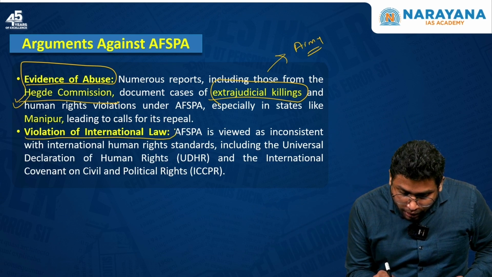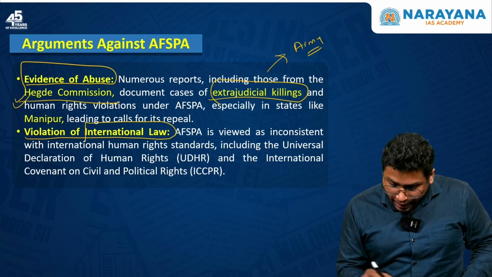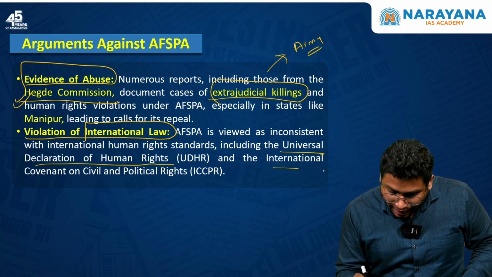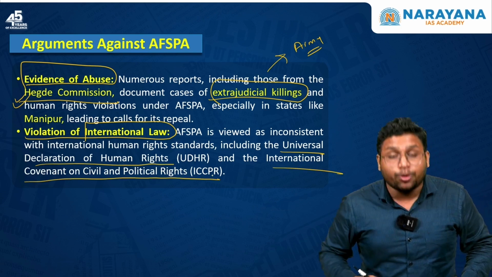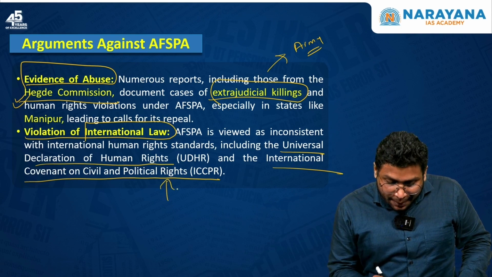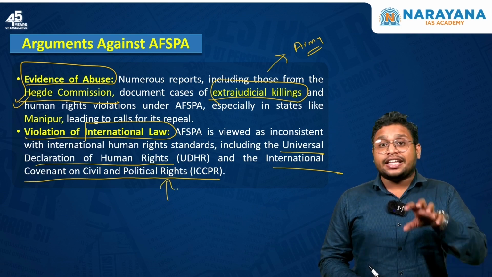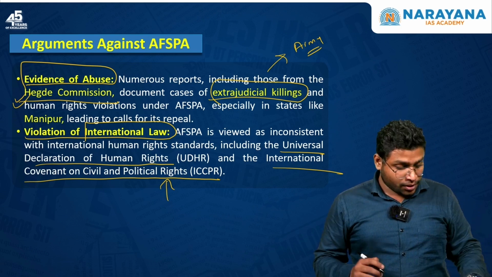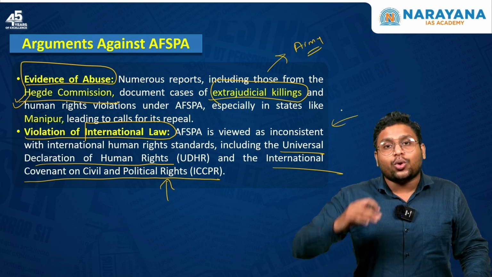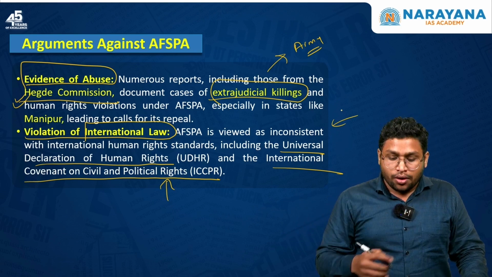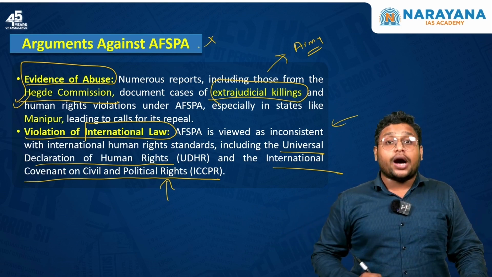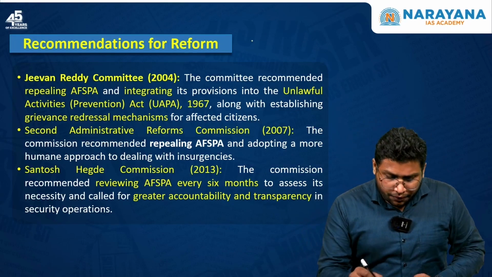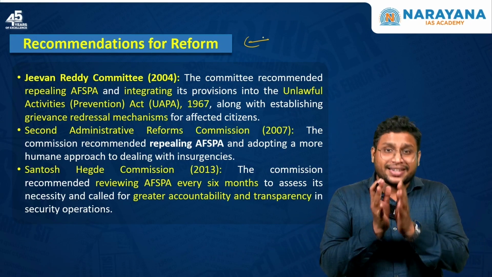And what about international law? Now if you look at United Nations Universal Declaration of Human Rights or International Covenant on Civil and Political Rights, they clearly mention that we should not have any such authority in the hands of state where state is killing people. So we are saying if we want to align ourselves with the international law, we should remove this provision of AFSPA altogether. Now moving forward, if we want to reform, then what are the recommendations?